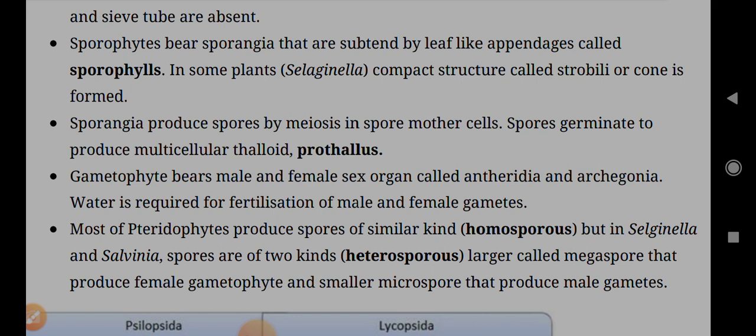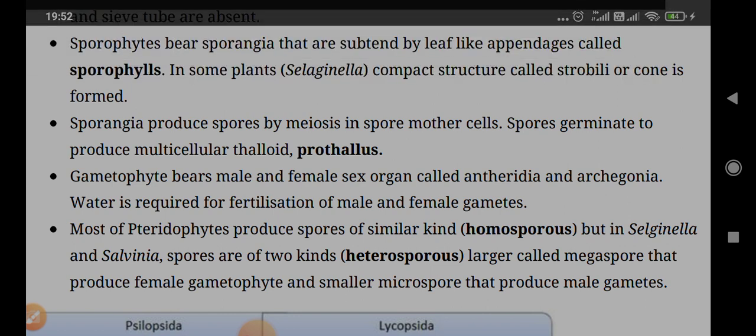Most pteridophytes produce spores of similar kind, homosporous, but in Selaginella and Salvinia, spores are of two kinds, heterosporous: larger called megaspore, that produces the female gametophyte, and smaller microspore that produces male gametes.